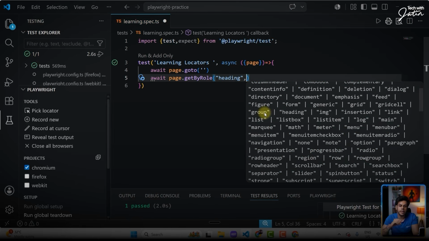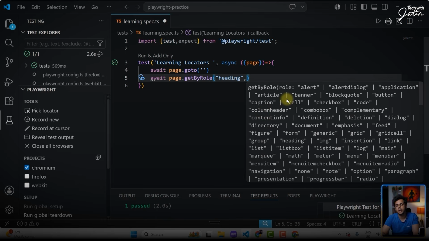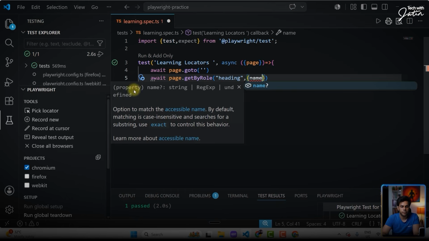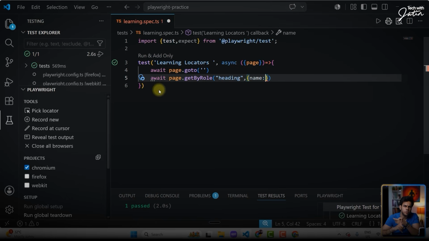Okay. The next thing over here you can give is an object. And this is technically your normal JavaScript object. And I can see over here name. So it's a property, an object literal, which I'm passing over here. And the property that it is taking is name. Name basically means it can be a placeholder. It can be the visible text. It can be the name attribute. It can be anything. Again, those things have been written in the notes.